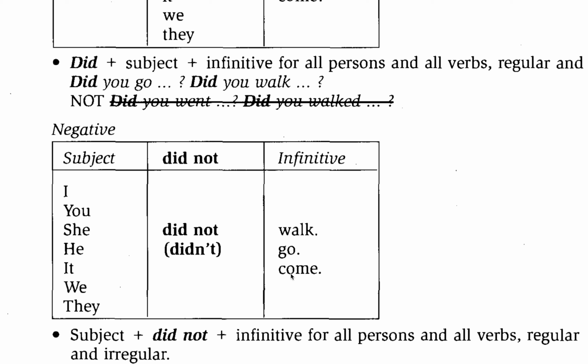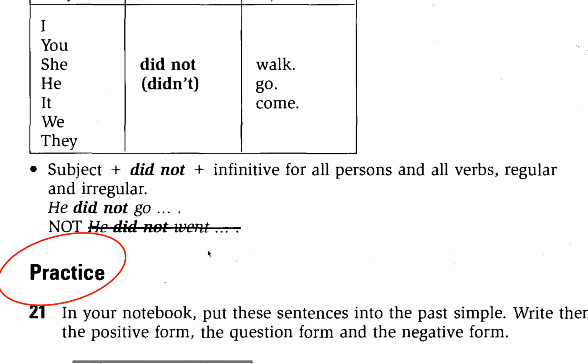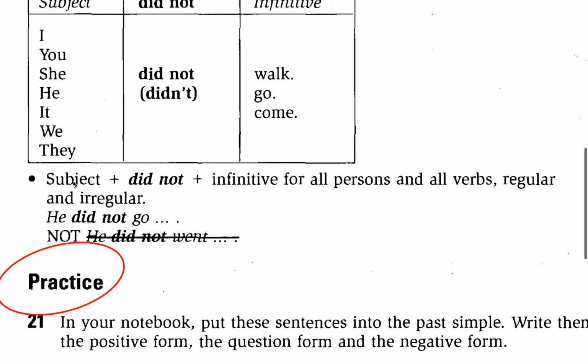You just remember that "did not" is the same as "didn't." We can use them the same. Continue. Subject plus did not plus infinitive, for all persons and all verbs, regular and irregular. Example, he did not go, not "he did not went."